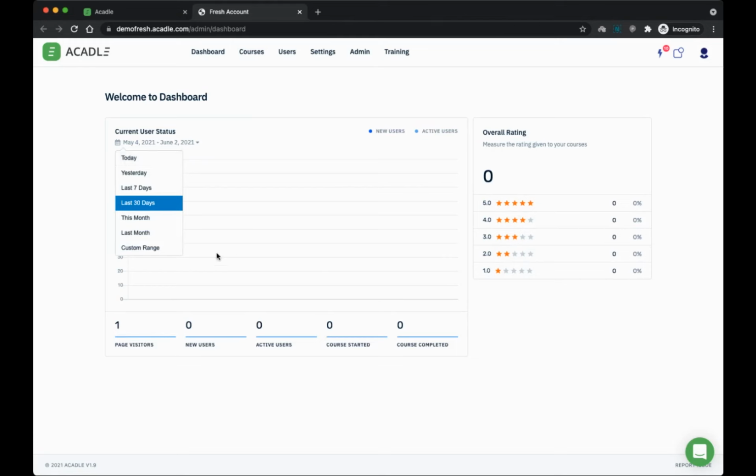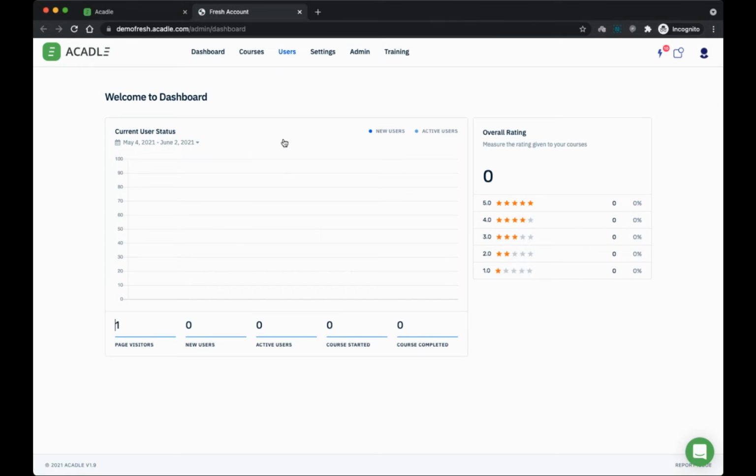So you'll be able to filter by some date. You can see how many new users, how many active users. If you already have courses, you'll also be able to see the drop down here where you can filter by course and see what is the overall rating. So this is a quick dashboard. We definitely have a lot of plans to add more reports here. That is definitely going to come soon.